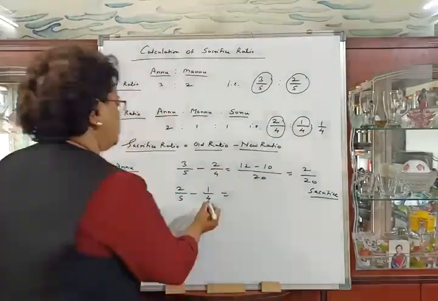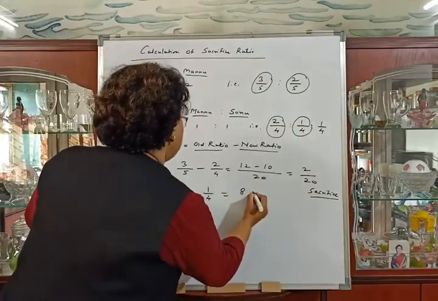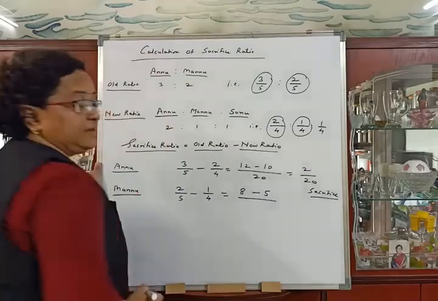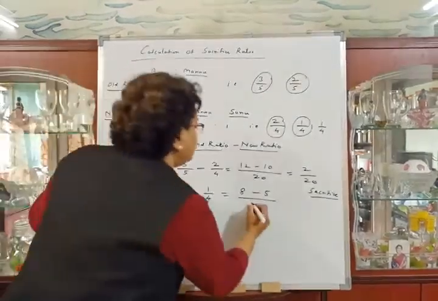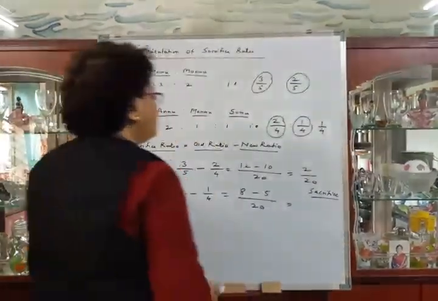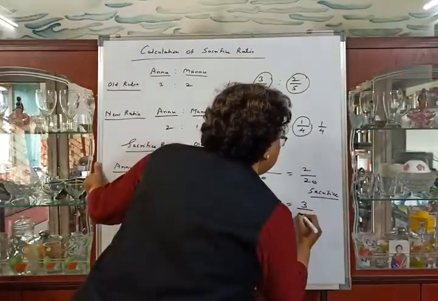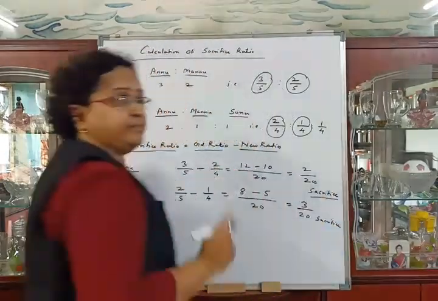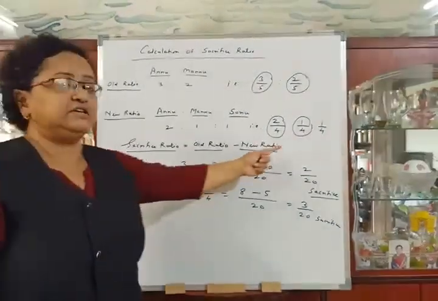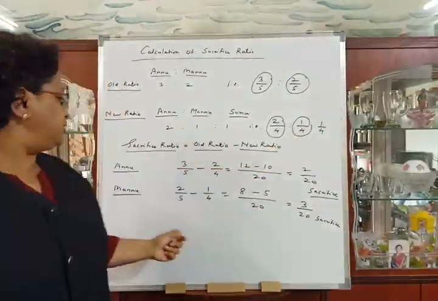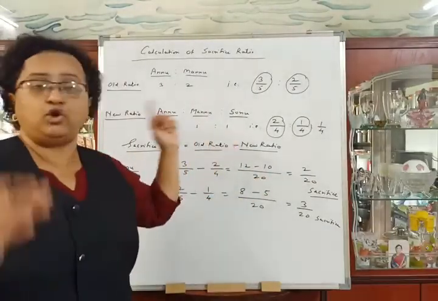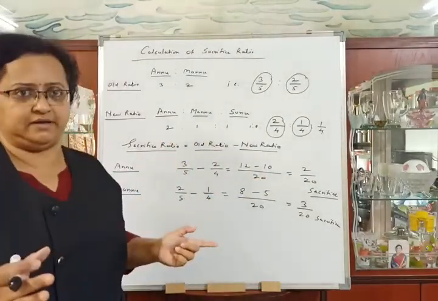So is equal to (4×2 minus 5×1) divided by multiplication of denominators 20, is equal to 3/20. It is sacrifice. Means Annu is sacrificing 2/20, Mannu is sacrificing 3/20, and the new partner obviously will be the gaining partner. Okay.